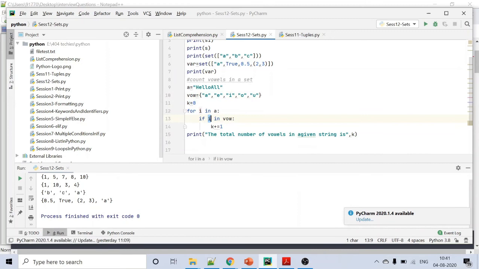If it is available, we just increase the count by 1. Likewise you will be iterating over all the elements in a and checking whether that element is available in the vowel set. Finally, out of the for loop we are printing the total number of vowels. We have the total count in k, so we are printing k.